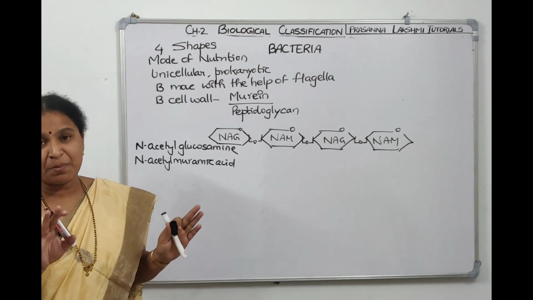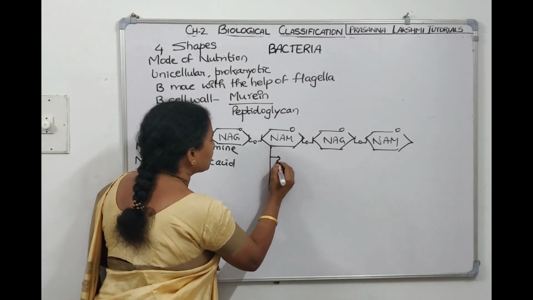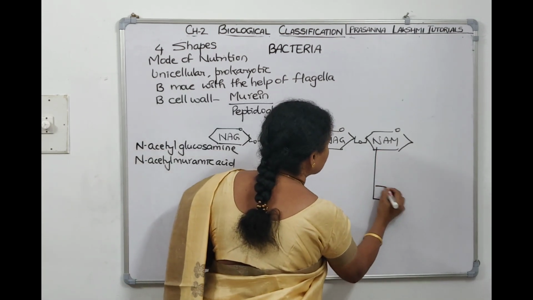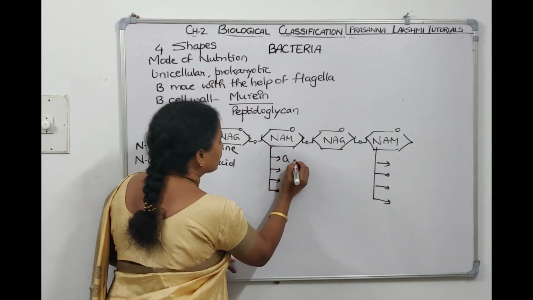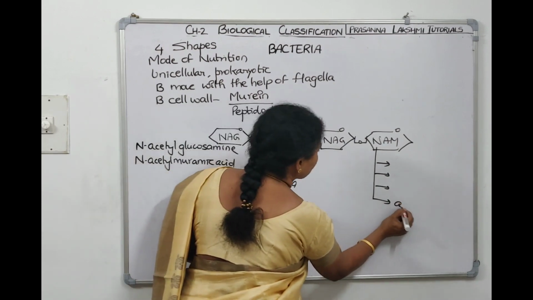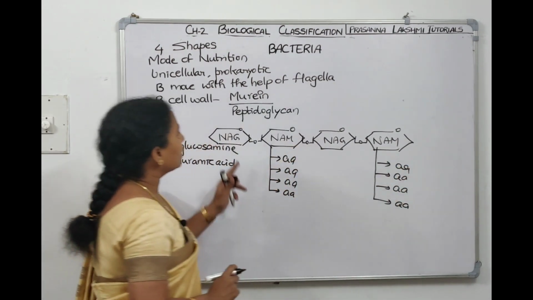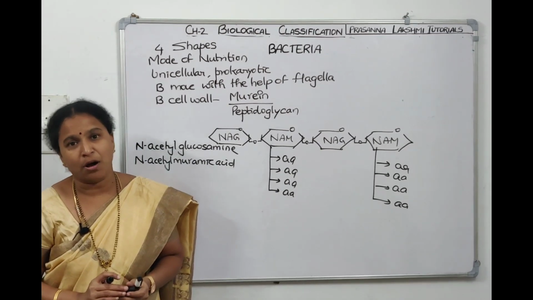Four amino acids will be attached to the NAM by peptide bond. First amino acid, second amino acid, third amino acid, fourth amino acid. Again, first, second, third, fourth amino acid. Since amino acids are there, the peptide part is there. Since NAG and NAM sugars are there, it's called peptidoglycan. This is the composition of the bacterial cell wall.